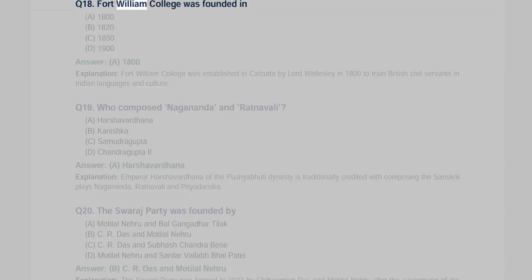Q18. Fort William College was founded in A. 1800, B. 1820, C. 1850, D. 1900. Answer A, 1800. Explanation: Fort William College was established in Calcutta by Lord Wellesley in 1800 to train British civil servants in Indian languages and culture.